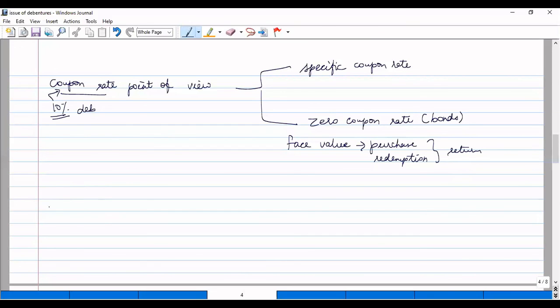Next is from priority point of view, who will be preferred in payment. On this basis the debentures are classified into first debentures and second debentures. First debentures are those debentures which will be preferred first at the time of repayment of the principal and interest money. So these are called first debentures, and the next priority debenture holders are called second debenture holders. Right.